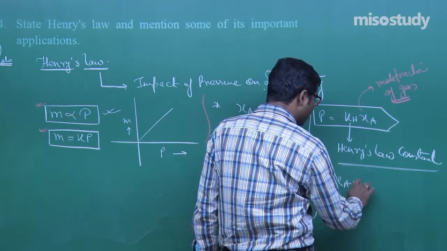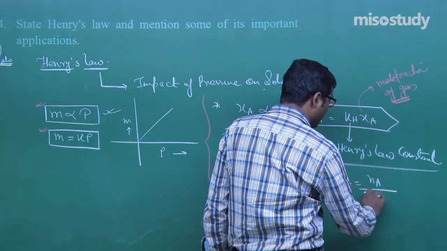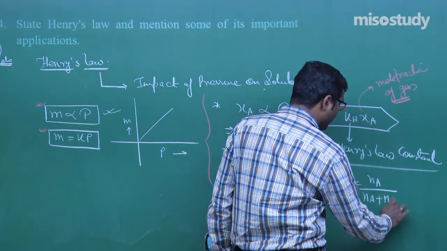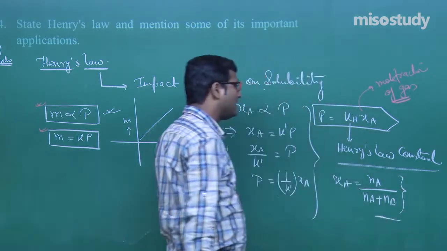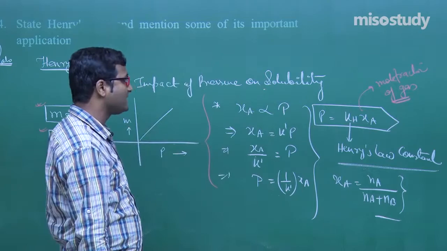It can be written like this: number of moles of gas upon number of moles of gas plus number of moles of liquid. Clear to you? This is the complete statement.